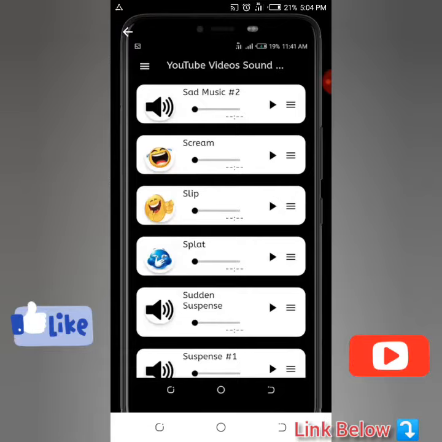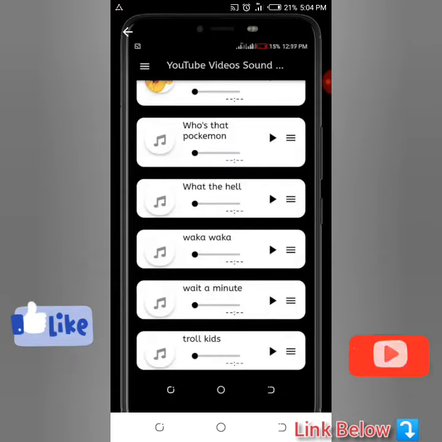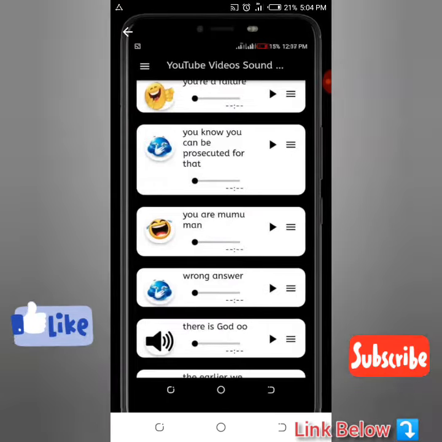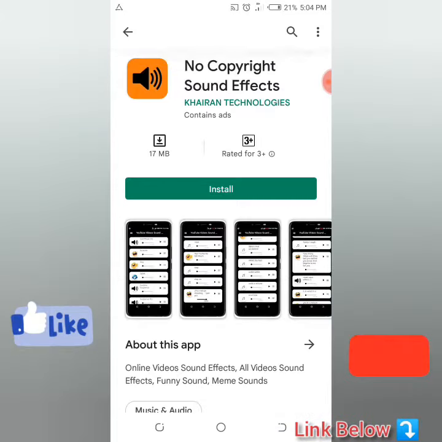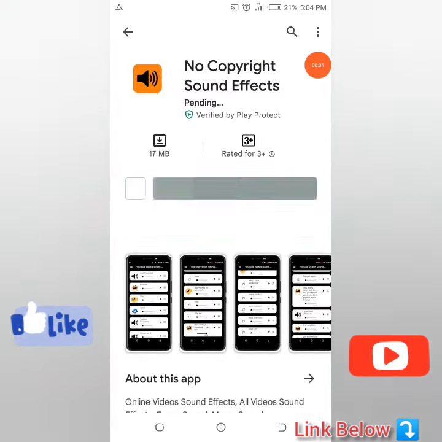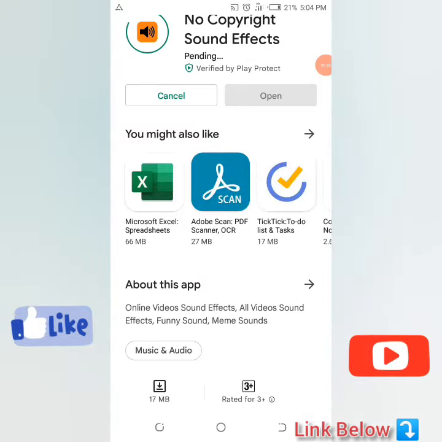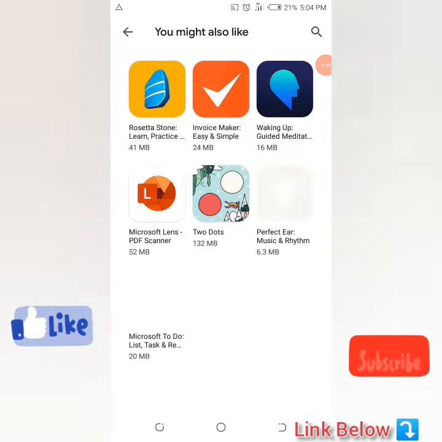So let's check in. You can see sound and every other effects here. All these are funny non-copyrighted sound effects. So you can see more about the app, but for now, let's install it because it's a new app. Let's be the first to install. You can go and challenge me over there. Just install it.